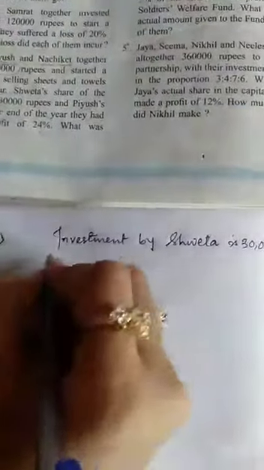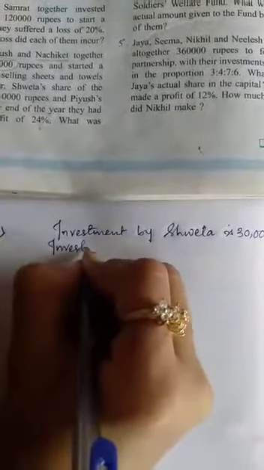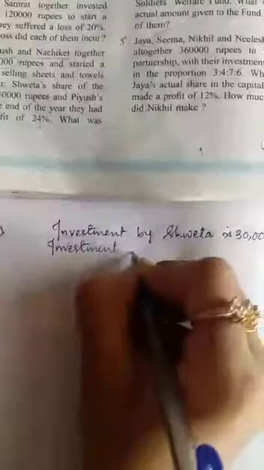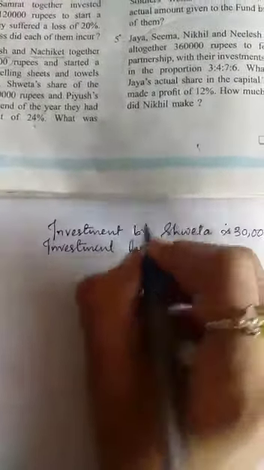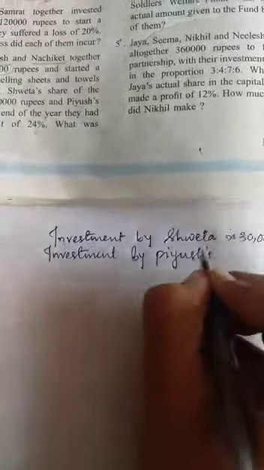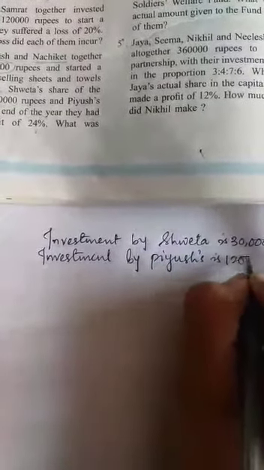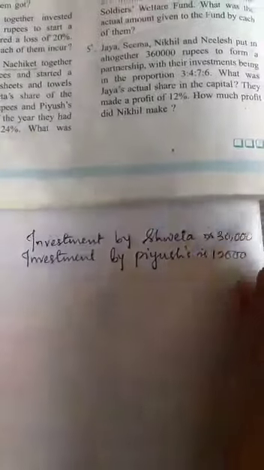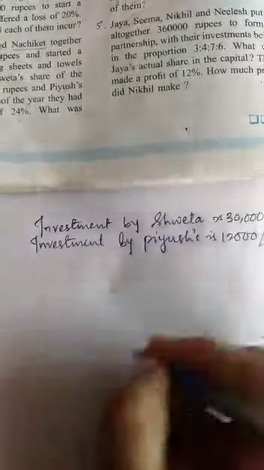Then investment by Piyush is 12,000 rupees. Am I right? This is 30,000, this is 12,000 rupees.